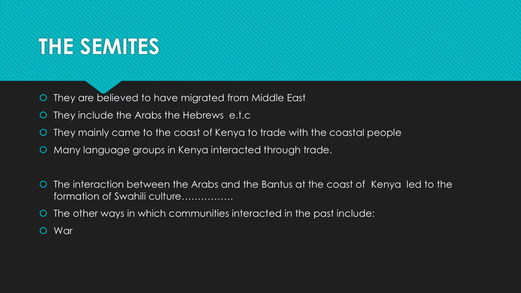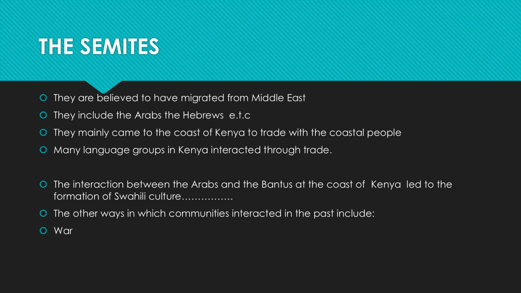So after using the Indian Ocean, they were able to transport their goods, and they exchanged them with the coastal people. They were giving them some of the goods from the Middle East as they exchanged them with some of the commodities that can be found in our country. The continued interaction between the Arabs and the coastal Bantus at the coastal part of Kenya led to the formation of Swahili culture and even Swahili as a language. So that is how Swahili started, through the interaction between the Arabs and the Bantus.